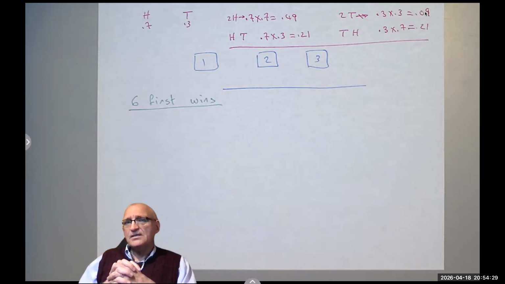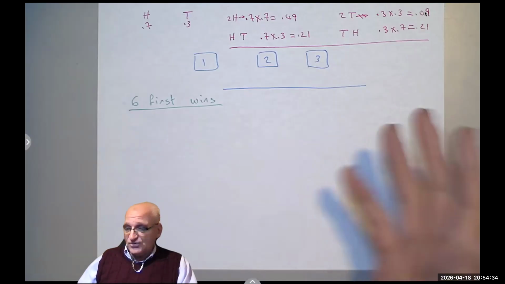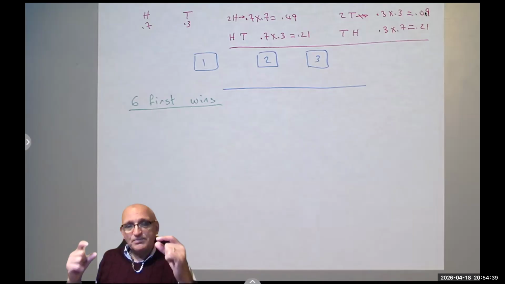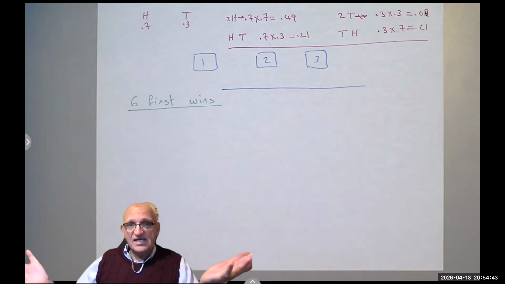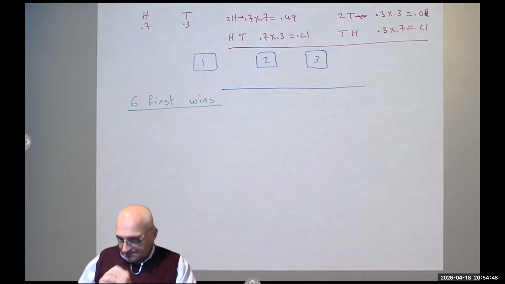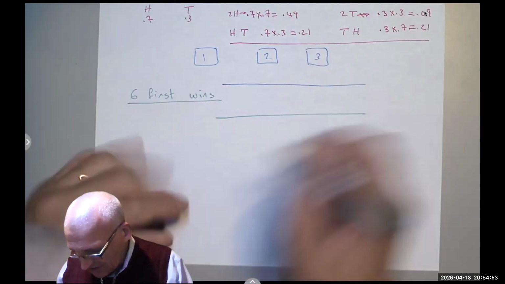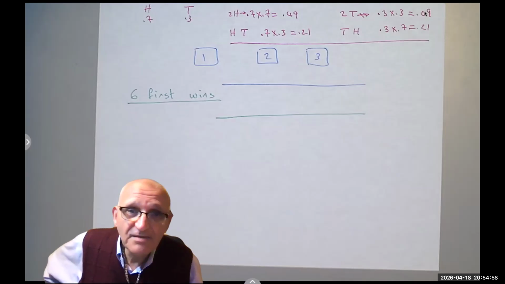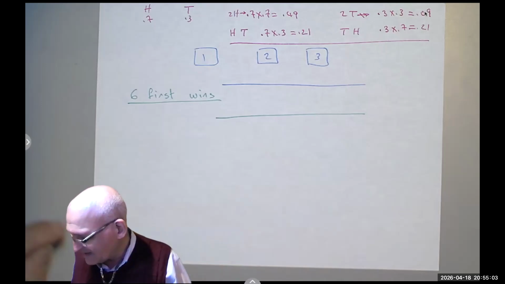Is that a fair game? You show me whether it is or it's not. And if it's not, you have to tell me who has the higher chance and what the probabilities of each player winning are. You can show it's 50-50, in which case it's a fair game, or you can show that one of the players has higher probability. Again, if you want to solve that, pause the video, go solve it and come back. Now, since you came back or you didn't go away, it means we can go over the answers.